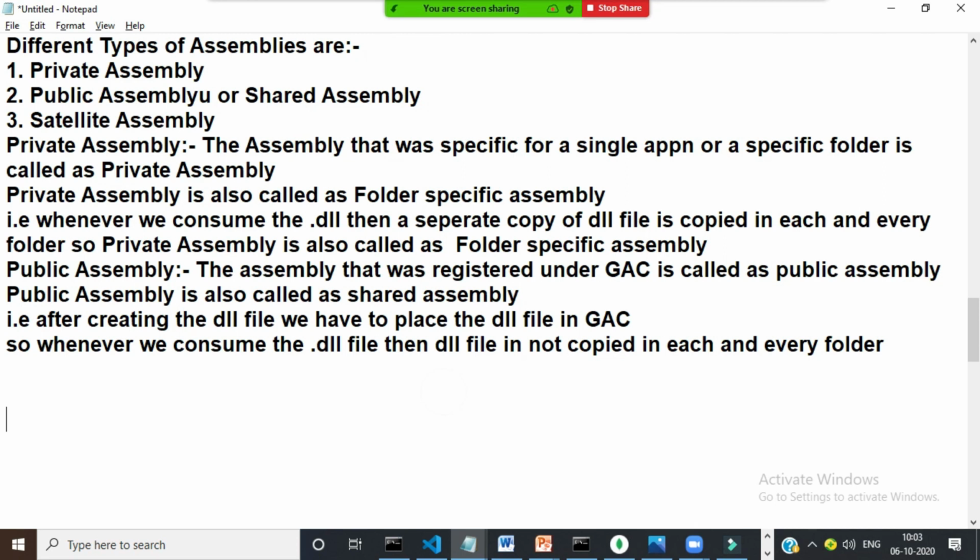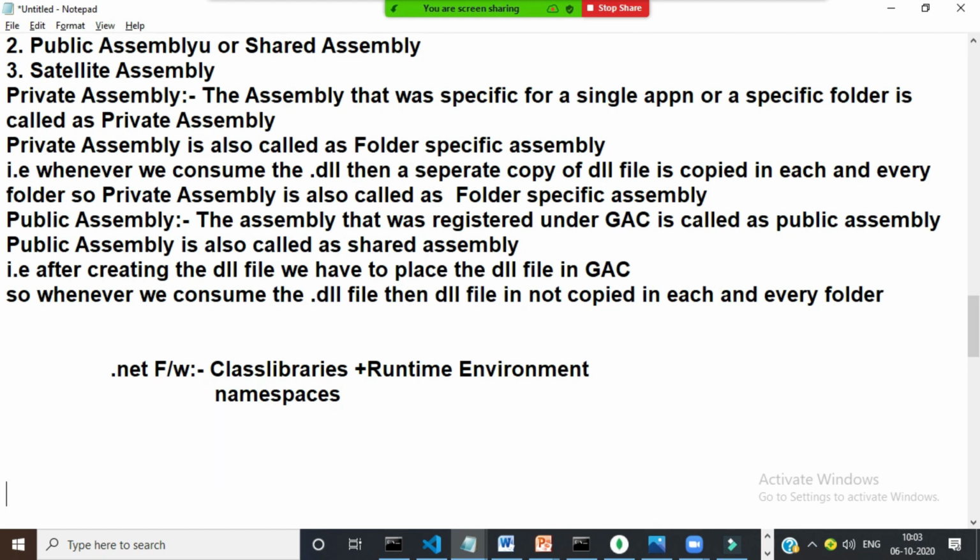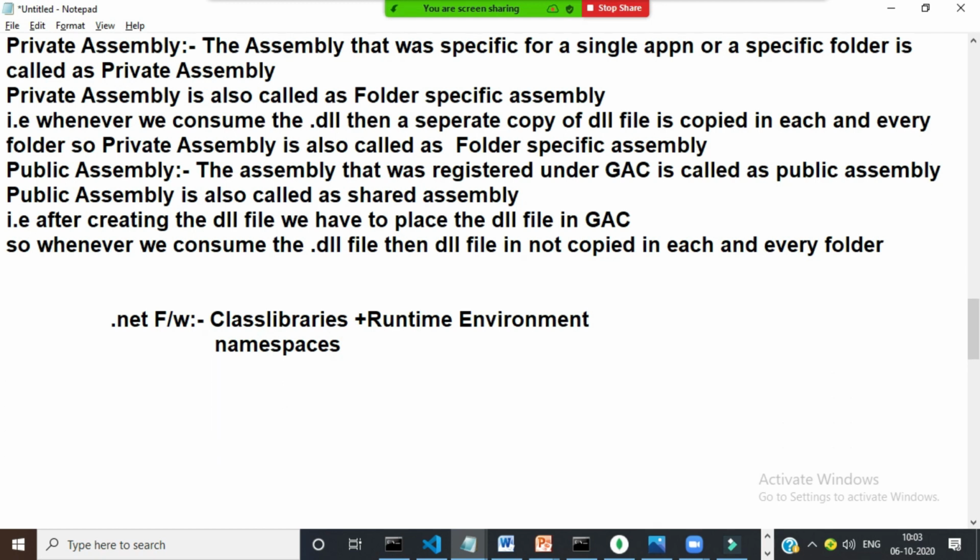Is it clear? So what is .NET actually? .NET is a framework. It provides a set of class libraries, and it provides a runtime environment. What is the purpose of these class libraries? These class libraries consist of namespaces, classes, methods, etc. At the time of developing the application, we have to use the class libraries, and this runtime environment will provide the CLR to execute the program.